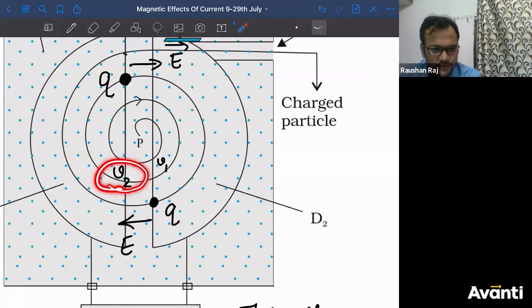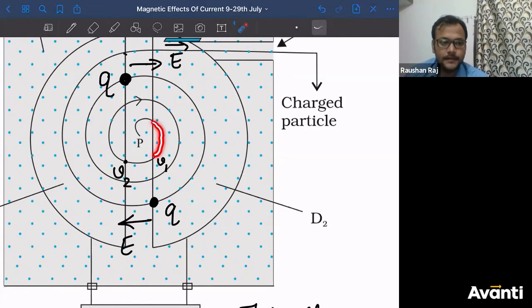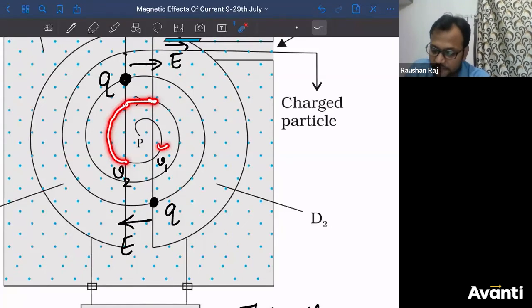If v2 is greater than v1, when this particle will try to rotate in circular motion, the radius of circular motion will be more, greater than this. So if the particle started from here, the radius was small. Now when the particle starts from here, the radius of the circular path it is going to follow will be greater than this. So it has to follow a bigger path. Now again at this point, velocity increases. So again the radius of this circular path must be greater than this one. So a bigger circular path.